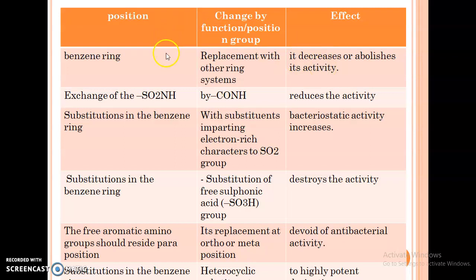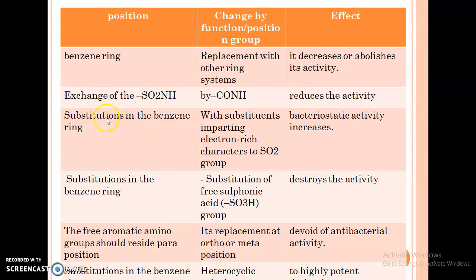Okay, this first column is the position where we are going to change. The next is what group or position we change it to, and the effect. If we change the benzene ring, that is, replace the benzene ring with another ring system, then the effect is that it decreases or abolishes its activity. If we exchange this SO2NH group, the sulfonamide group, with a CONH group, then it reduces the activity. Third point is substitution in the benzene ring.